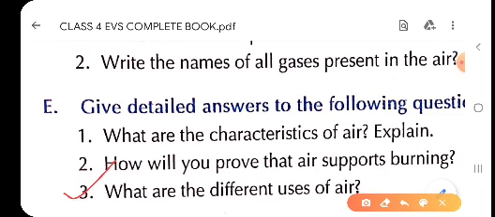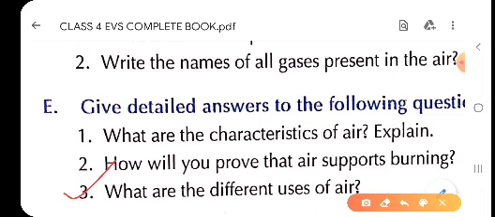Air is very important for breathing and burning. Without air, we cannot breathe or we cannot live. Not only we, but all living organisms, that is animals, human beings or plants, cannot live without breathing. So air is very useful for breathing, and also just now we proved that air is important for burning. Without air, we cannot burn a fire.